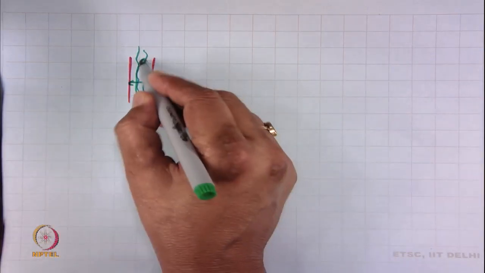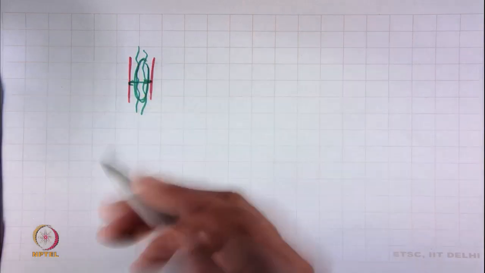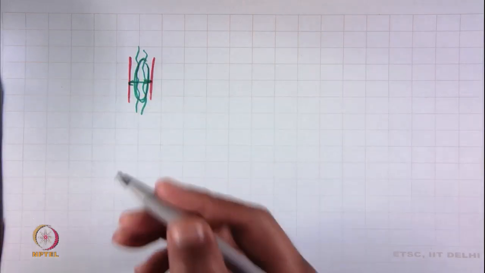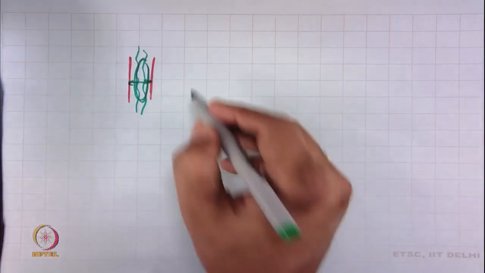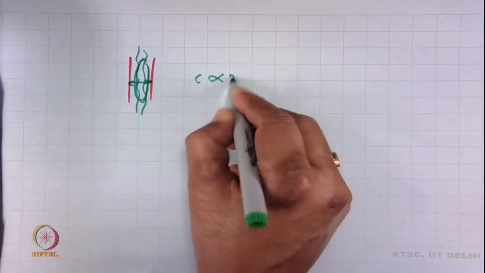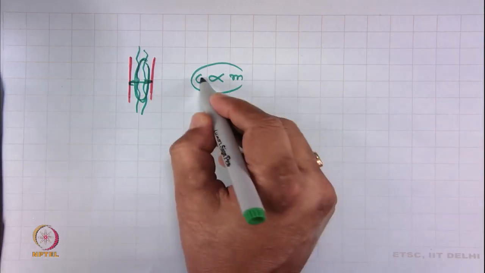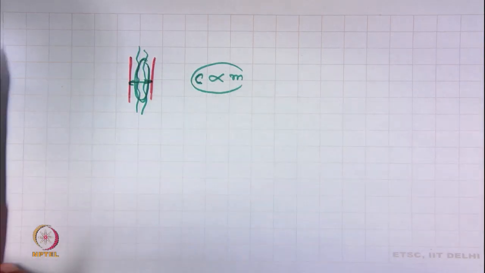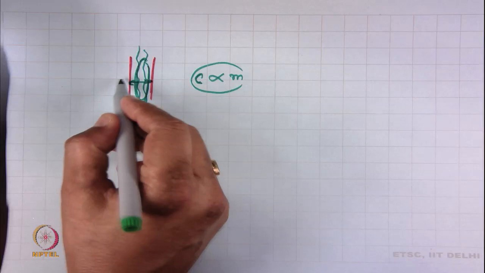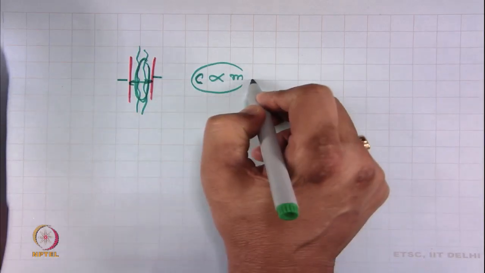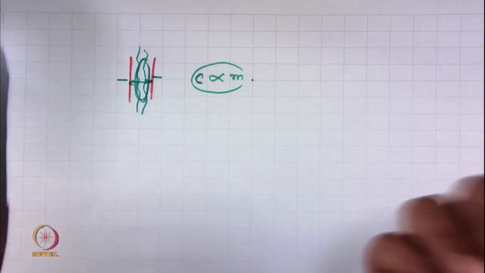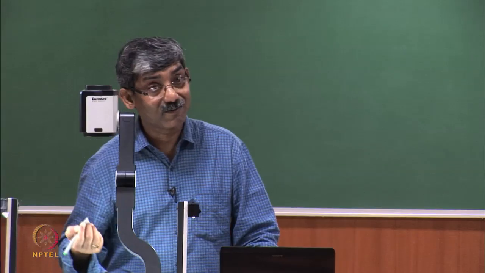The quantity is basically nothing but the mass of material, and the capacitance is proportional to the mass of material. The capacitance of this capacitor is proportional to the mass. If mass changes, then capacitance changes.